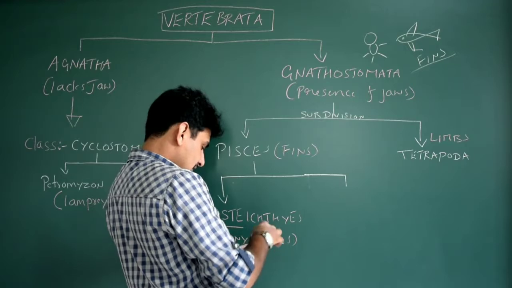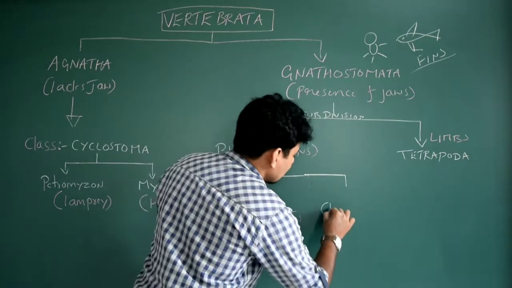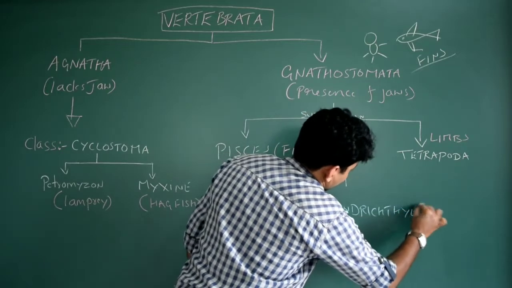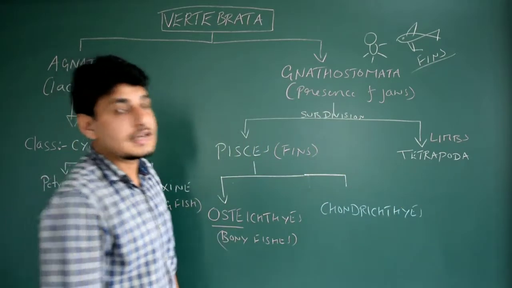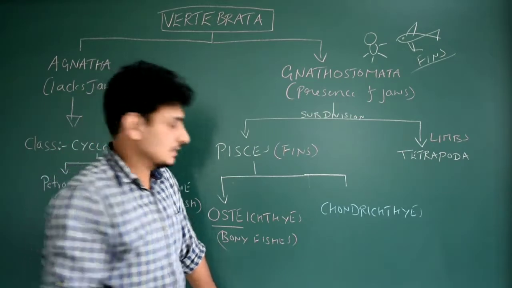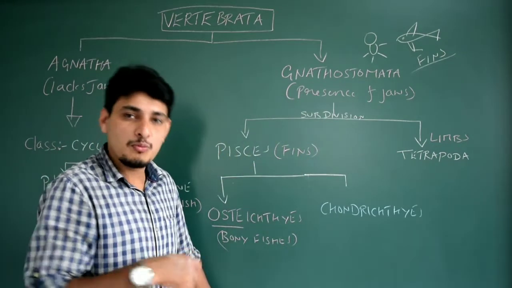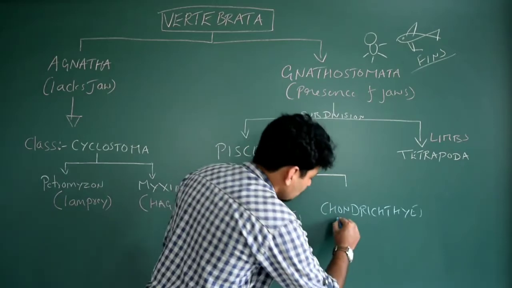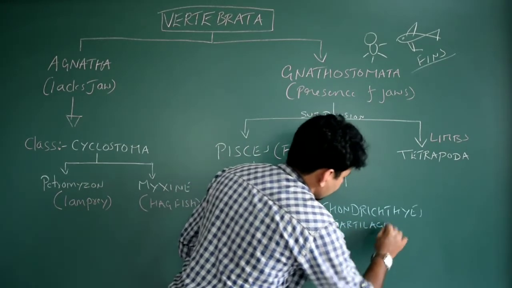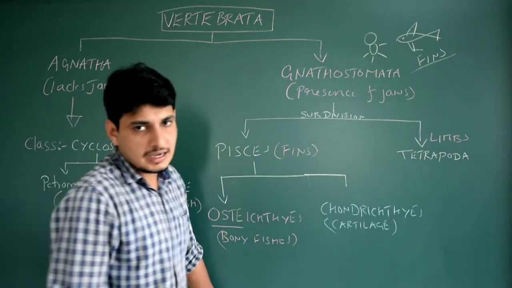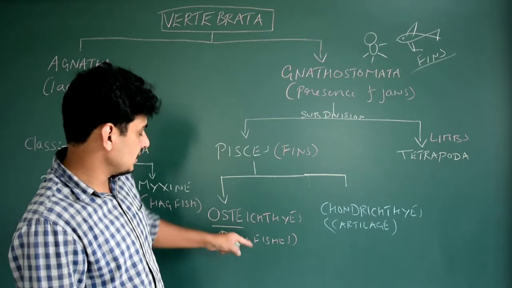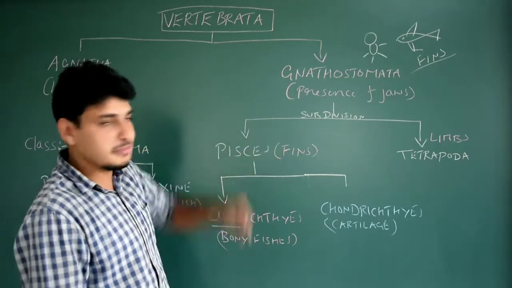Now I will write one more, that is Chondrichthyes. What is the meaning of chondria? Chondria means cartilage. Do we have cartilage? Yes, we have cartilage inside our ears. At the same time, we have bones also. But I am talking about fishes, so we just write cartilage. The fishes which bear cartilage, the cartilaginous fishes, are Chondrichthyes. Fishes which bear a bony endoskeleton are Osteichthyes. That's it. But still they bear the fins.